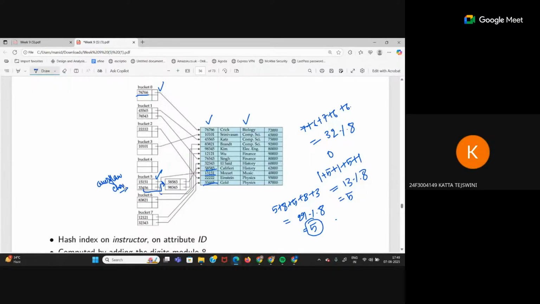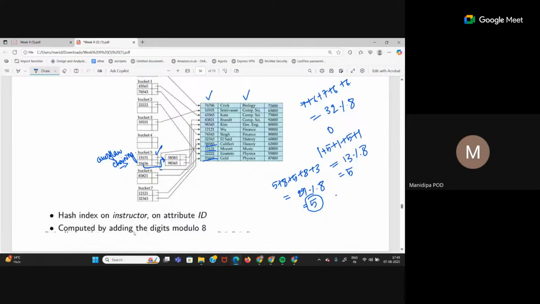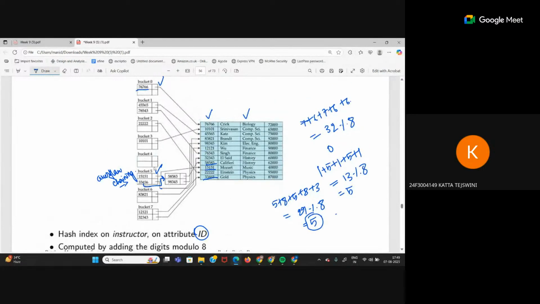Now again, the formula: the hash function is computed by adding the digits of attribute ID modulo 8. Will they ask us to count the buckets and say either 8 or something else? No, they will give you the hash function. Okay, the hash function and search key will be given to you.